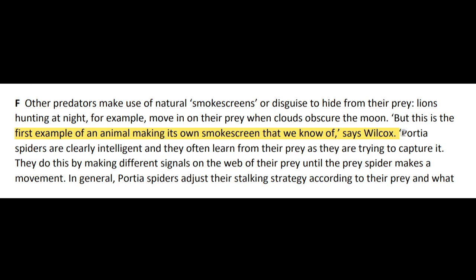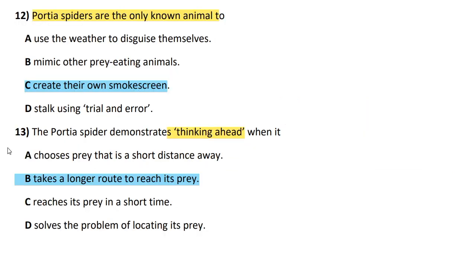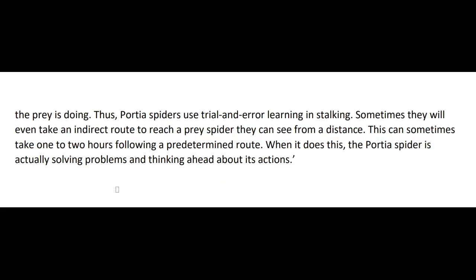13th, the pottery spider demonstrates thinking ahead when... Its answer is B. Takes a longer route to reach its prey. Its answer is in paragraph F. Sometimes they will even take an indirect route to reach a prey spider they can see from a distance.